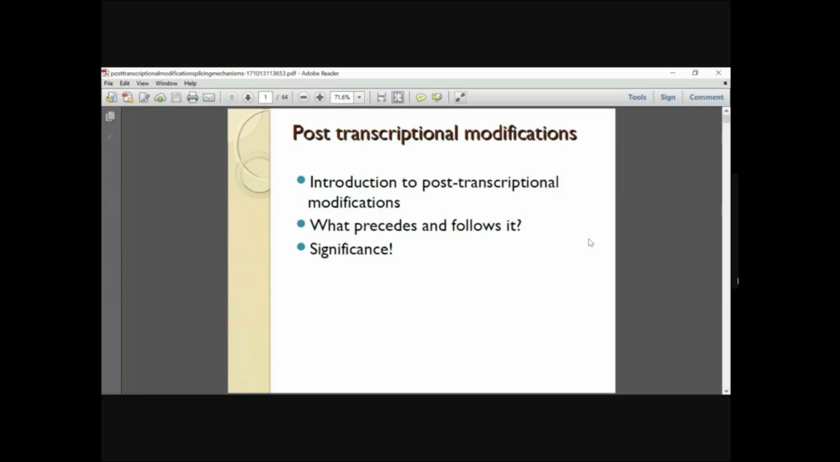So we'll start with the class Introduction to Post-Transcriptional Modifications. Last class we studied gene silencing. In this class, we know that after transcription, in eukaryotes, transcription and translation take place in different compartments. That is, transcription takes place in the nucleus, whereas translation takes place in the cytosol. But in prokaryotes, transcription and translation both occur together.